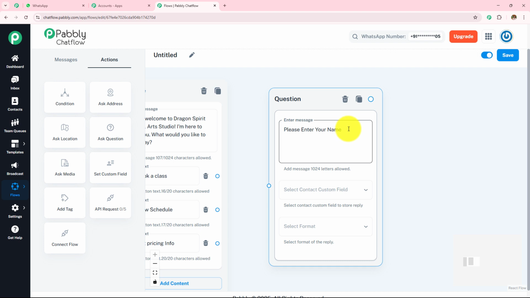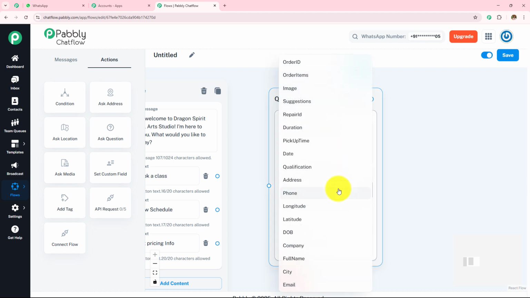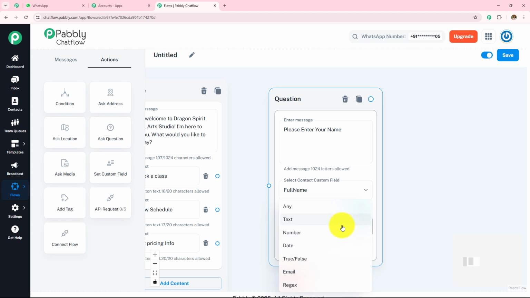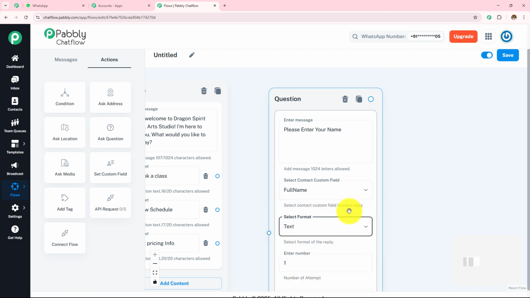Now in this, I have asked the question and then I'm going to set the custom field for the full name. So whenever they enter the name, it will be automatically added in this contact custom field, and then I'm going to select the format. In this format, you can see all the formats which we have: any, text, number, date, true, false, email, regex. So here the full name is a text format, so I'm going to select that.